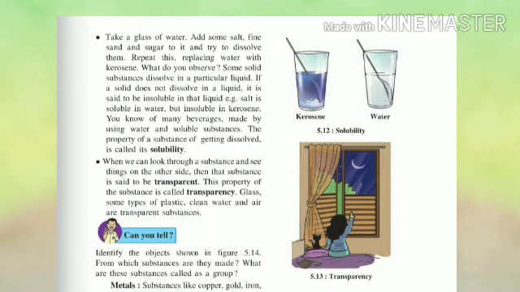Next, solubility. The property of a substance to get dissolved is called solubility. The substances that dissolve are called soluble substances and those that do not dissolve are called insoluble substances. Next is transparency. When we can see through any substance, it is said to be transparent. This ability is called transparency. Example: glass, clean water, plastic.